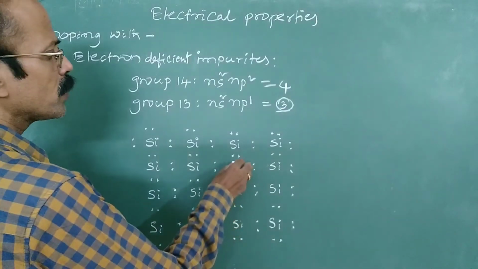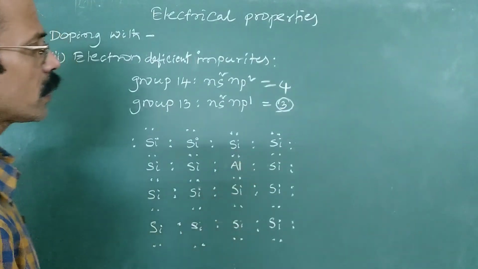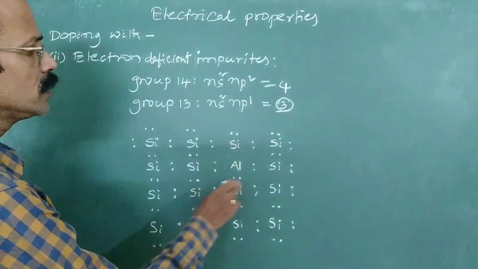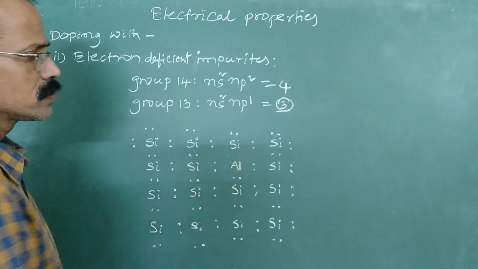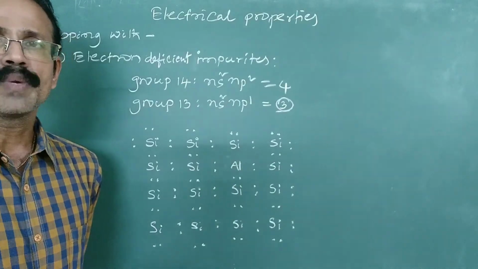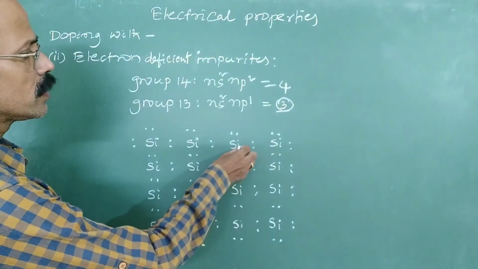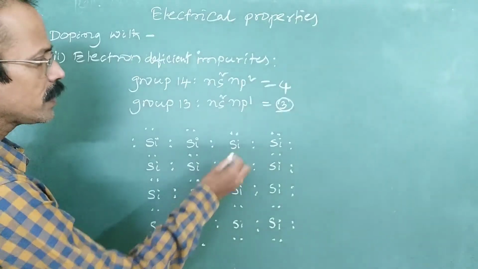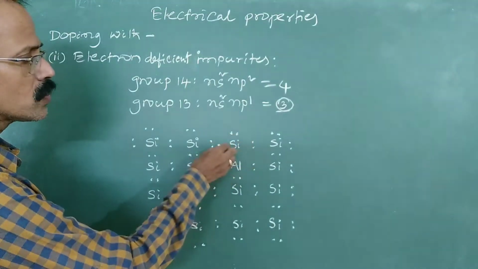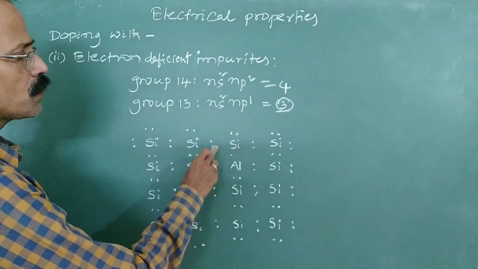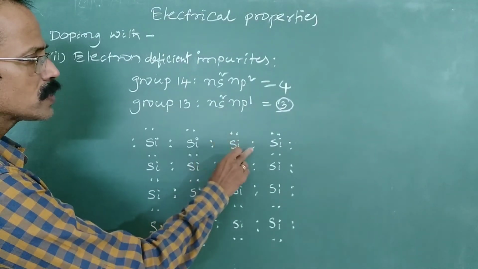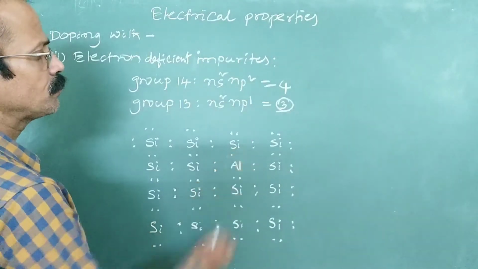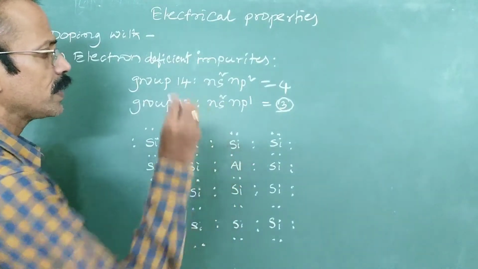If you take aluminum, how many electrons will be there? There are 3 electrons. So aluminum can form only 3 bonds, right? Aluminum can form only 3 bonds, and one of the electrons of silicon will be there here. Silicon has 4 electrons, out of which 3 electrons are utilized for bond formation, and one more electron is left here.